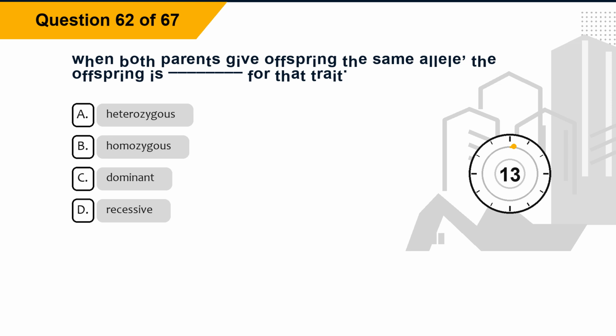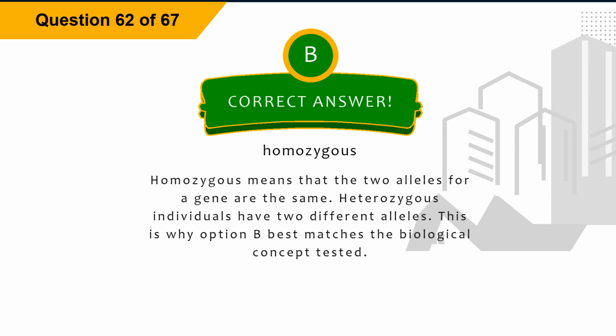Question 62. When both parents give offspring the same allele, the offspring is blank for that trait. Option A, heterozygous. Option B, homozygous. Option C, dominant. Option D, recessive. The correct answer is option B, homozygous. Explanation. Homozygous means that the two alleles for a gene are the same. Heterozygous individuals have two different alleles. This is why option B best matches the biological concept tested.